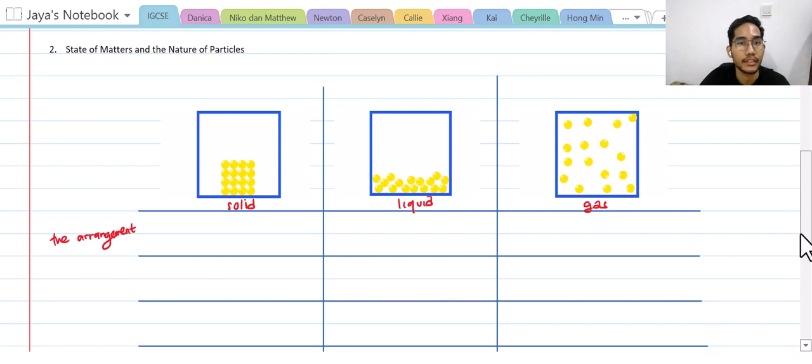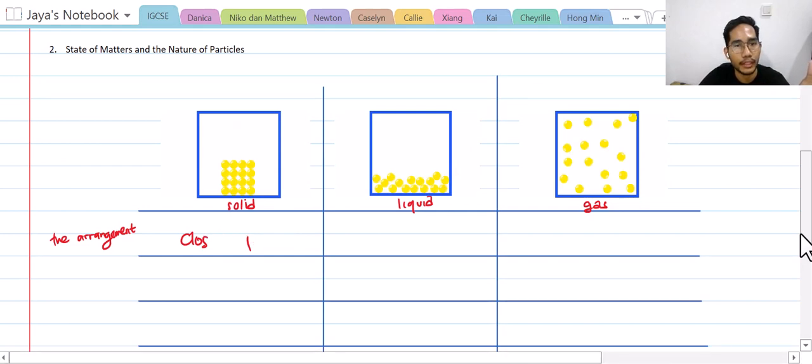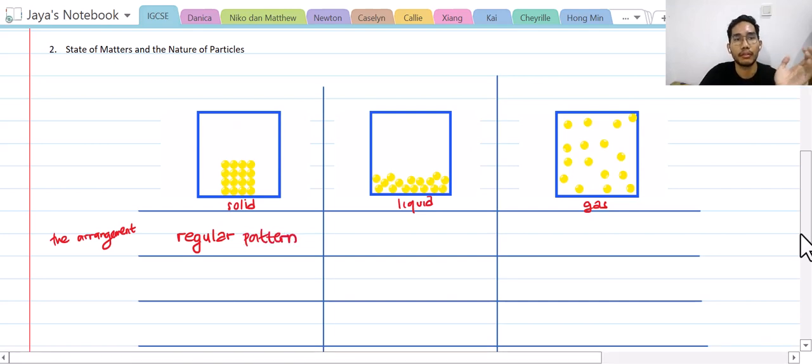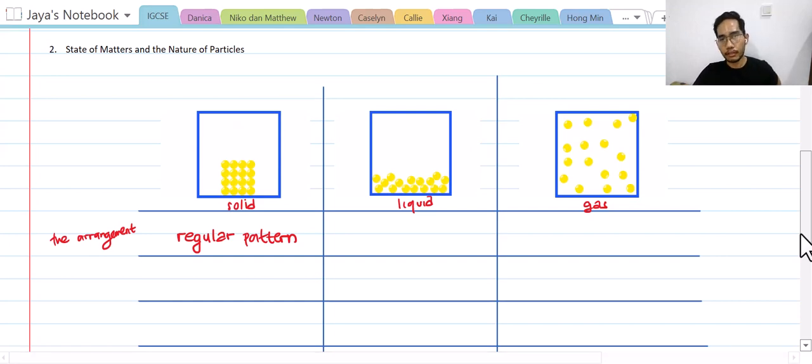The particles in solid will be in a very regular pattern, or they're regularly arranged. And then how about particles in liquid? As you can see here, the particles are not in a regular pattern as in solid. Instead, they become irregular.